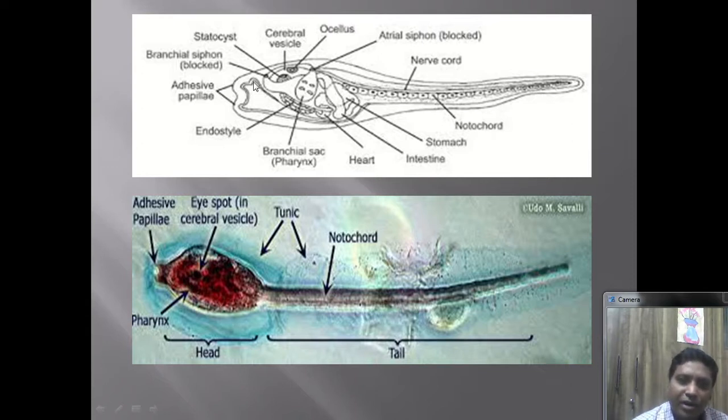On the anterolateral side or dorsal side, when we observe here, these protrusions are called the adhesive papilla, and the lower portion is single in number. So a total of 3 papillae are seen in the Ascidian larva. The role of this papilla is very important for attachment to the substratum. It gets attached to the substratum during the course of the metamorphosis.